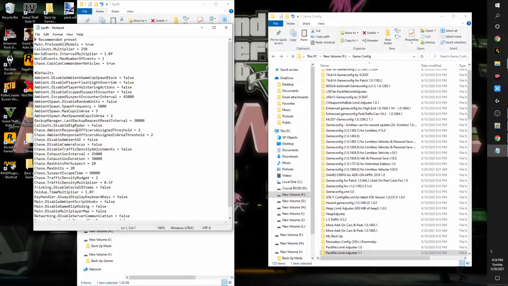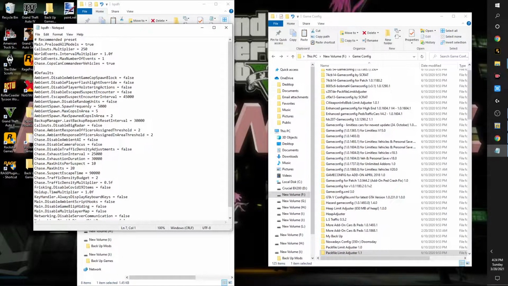But all this stuff can be configured. These are the defaults. You could turn them on, turn them off, but make sure you copy the line and then place it up here. This is just showing you the defaults. You can also tune these within the game menu. In the game, you can also do it that way.